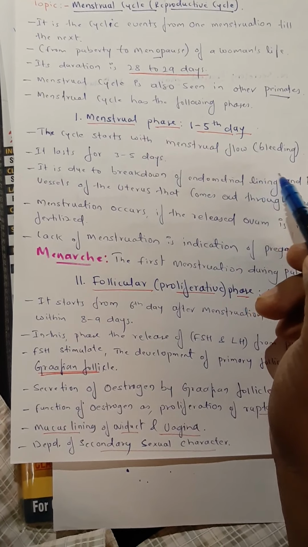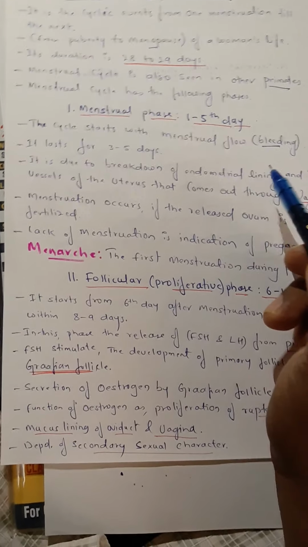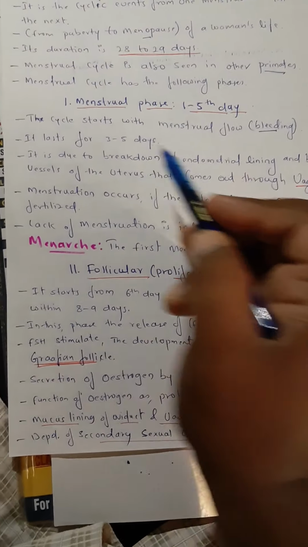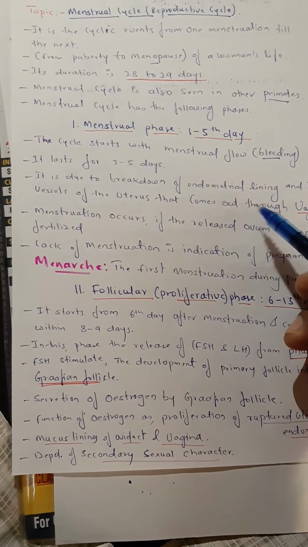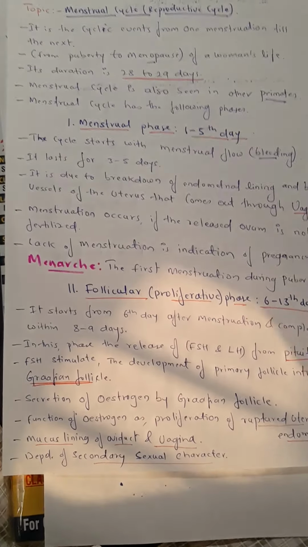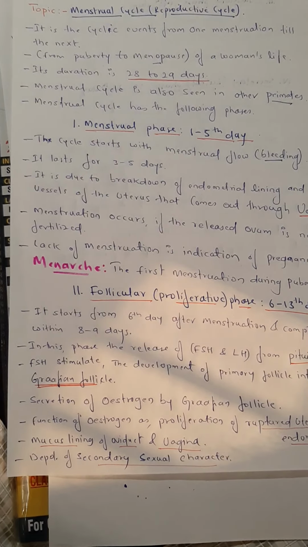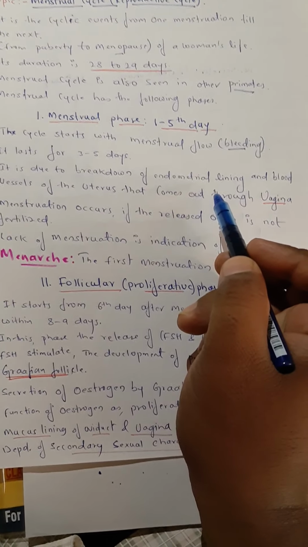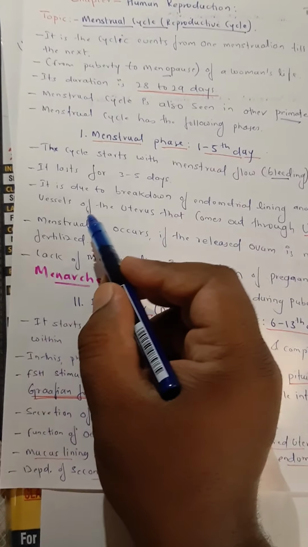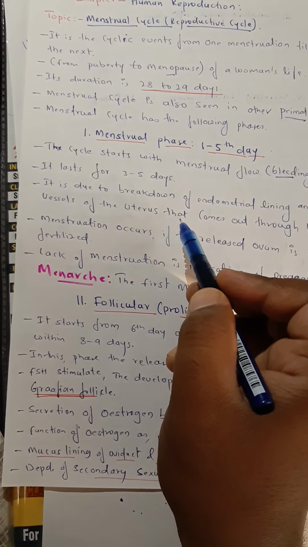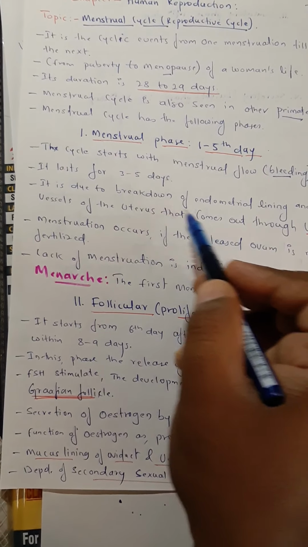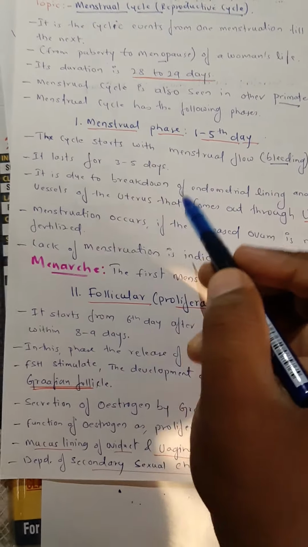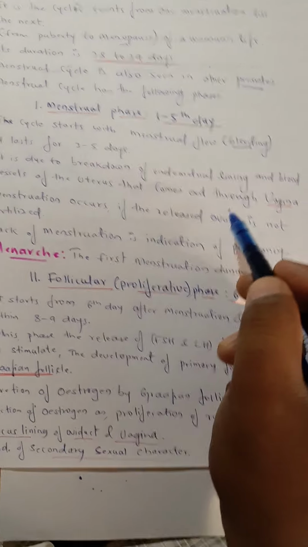The bleeding consists of about 3 to 5 days. It is a continuous flow of the breakdown of the endometrium lining and blood vessels of the uterus. All the endometrium lining, blood vessels of the uterus, including the egg, come out through the vagina.